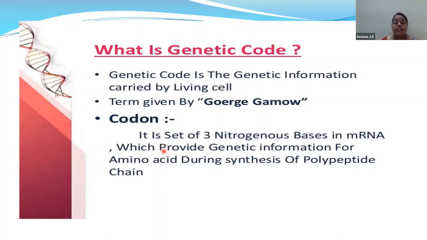The codon is a set of 3 nitrogenous bases in mRNA. So what do you mean by a codon? A set of 3 nitrogenous bases in mRNA is nothing but a codon, which provides genetic information for an amino acid during the synthesis of the polypeptide chain. And these codons are common for both highly evolved humans and very basic primitive organisms like bacteria. Everybody has codons, and these codons are the same for everybody. So genetic code is the genetic information carried by the living cell, and George Gamow discovered the genetic code.